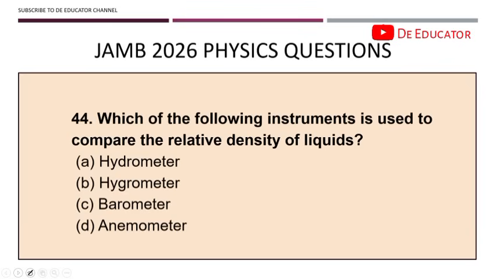Question 44. Which of the following instruments is used to compare the relative density of liquid? I've answered this question in one of the questions relating to barometer, measurement of pressure. The answer is hygrometer. Hygrometer is used to measure the relative density. Sorry, not hygrometer, hydrometer. Okay, hydrometer. So please take note.